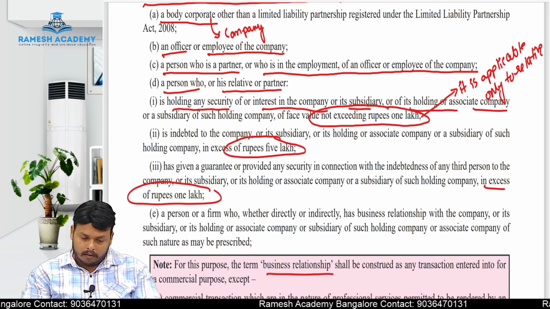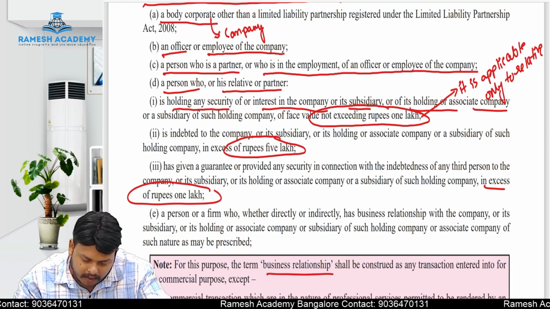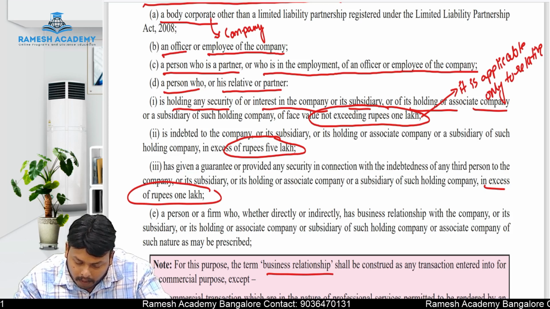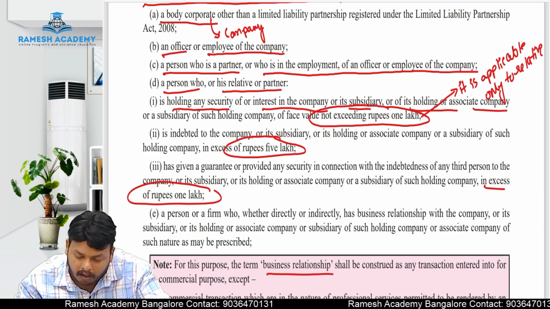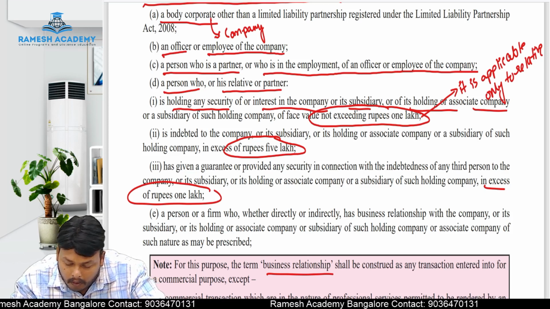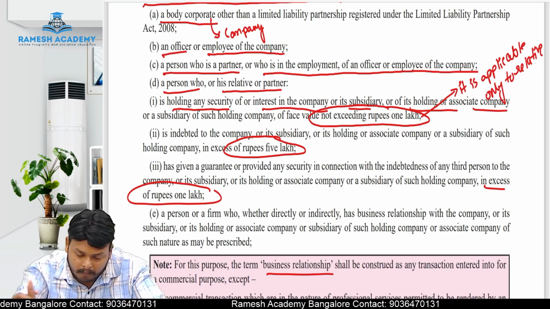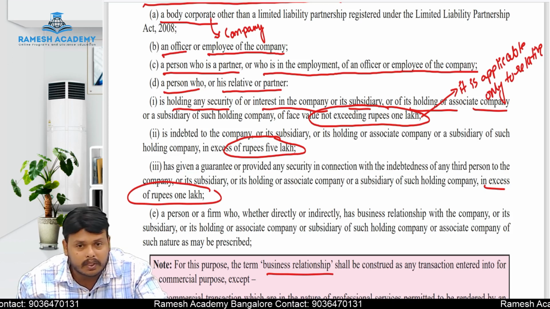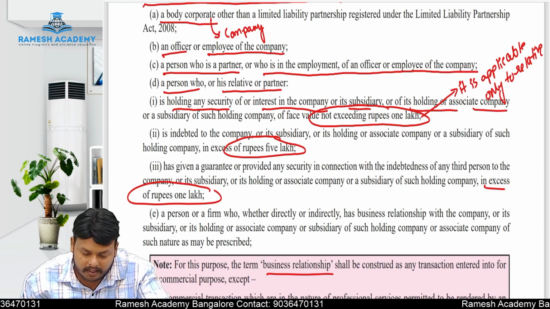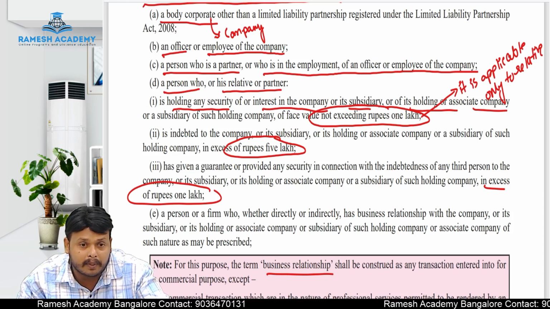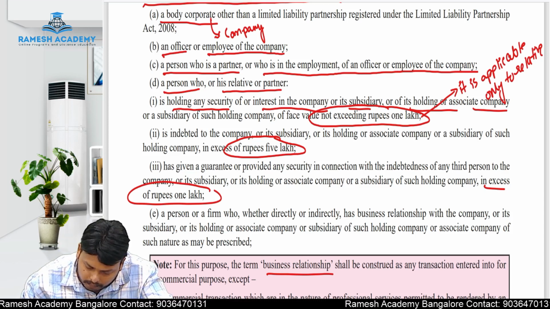Next, a person who or his relative or a partner is holding any security of or interest in the company or its subsidiary company or its holding company or its associate company or subsidiary of such holding company of a face value not exceeding rupees 1 lakh. Means, see here. The disqualification they are trying to say is simple. If a person is holding securities or investment in a company, which company? I will give one example, try to understand.